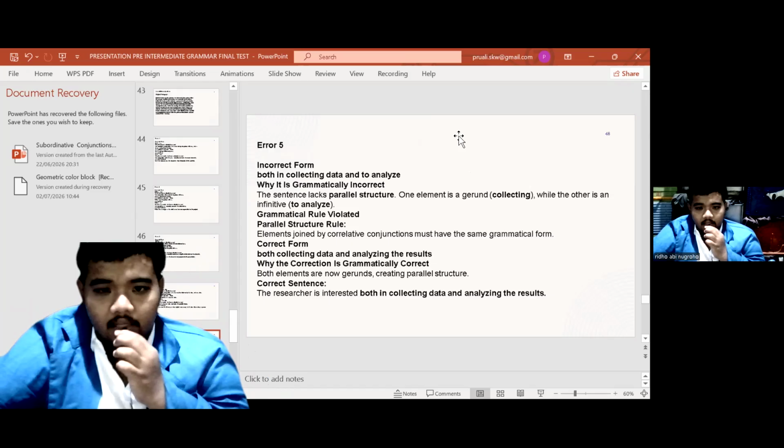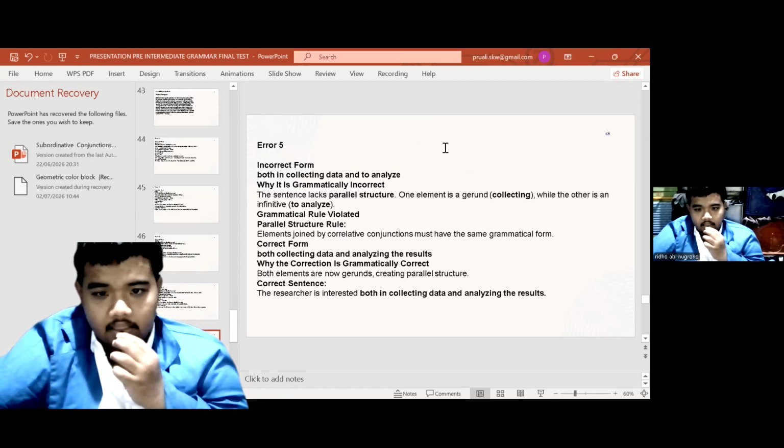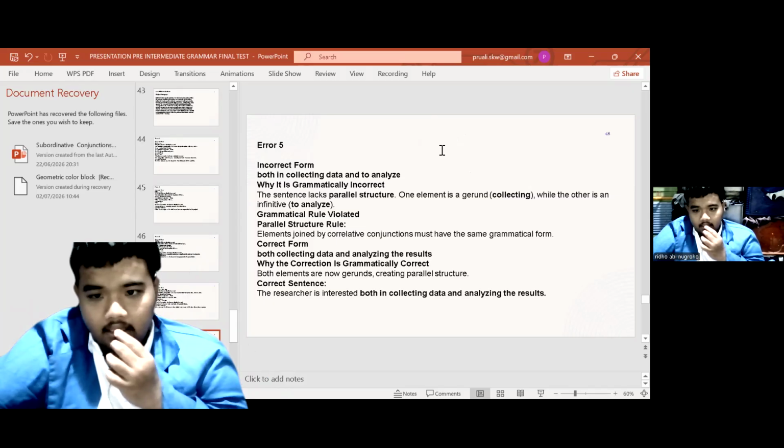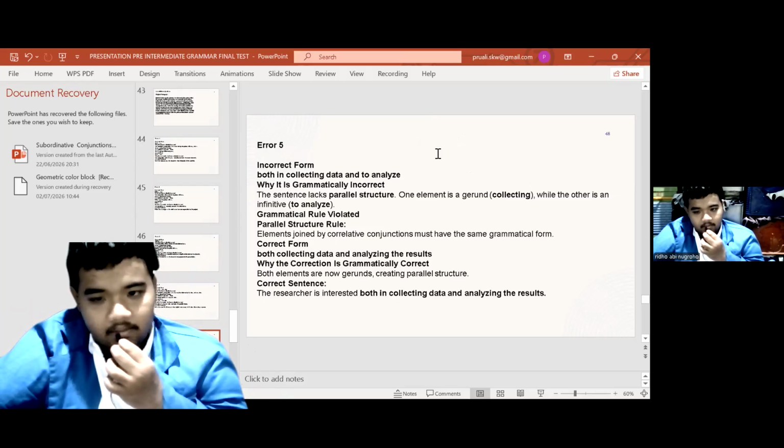Error 5. Incorrect form: "both in collecting data and to analyze". Why is it grammatically incorrect? Because the sentence lacks parallel structure. One is a gerund, collecting, while the other is an infinitive, to analyze. Grammatical rule violated: parallel structure rule. Elements joined by a correlative conjunction must have the same grammatical form.